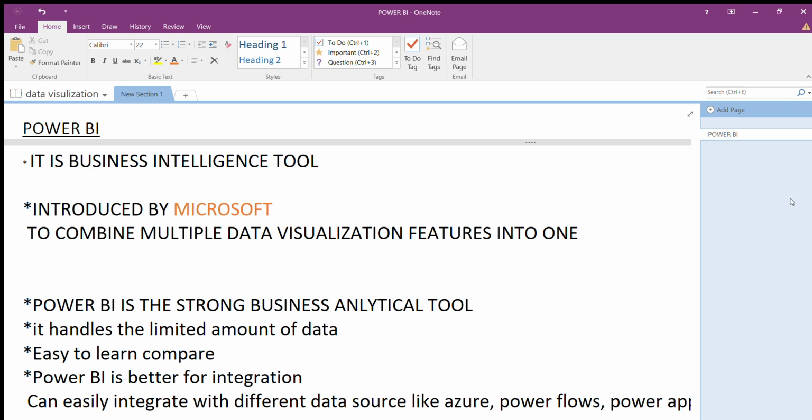Good morning guys. Today we will discuss brief information about Power BI: why we use Power BI and what the importance of Power BI is. Today we will discuss one by one. First of all, what is Power BI?